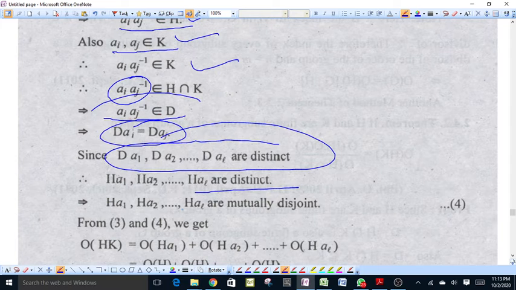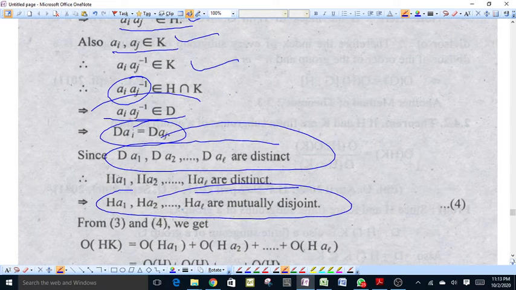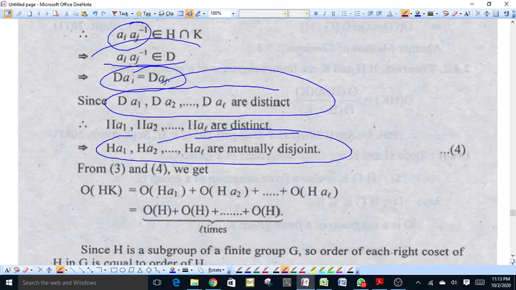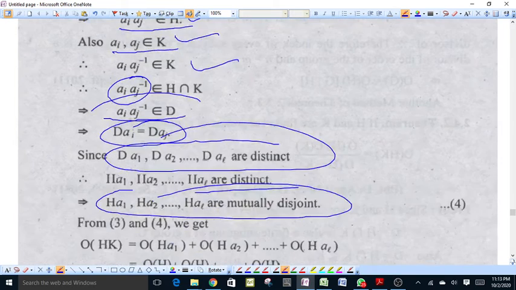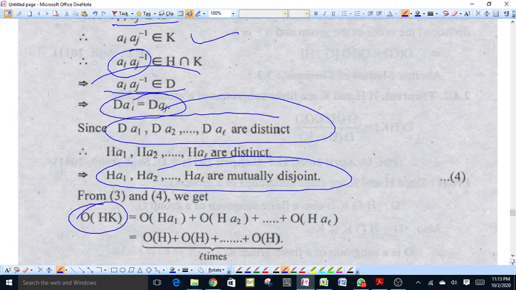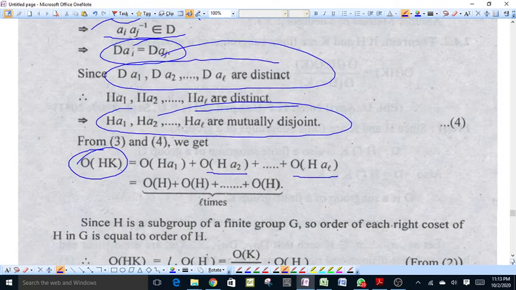That is, these right cosets of H are mutually disjoint. If these are mutually disjoint, therefore the order of HK will be equal to order of Ha1 plus order of Ha2 plus ... plus order of Hal, and order of Ha1 will be equal to order of H, and this is also equal to order of H, l times,